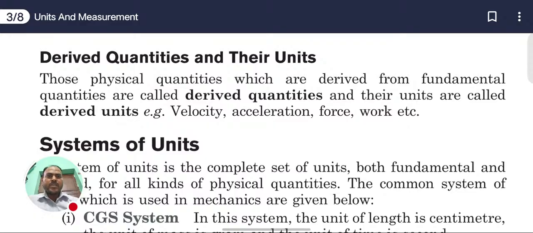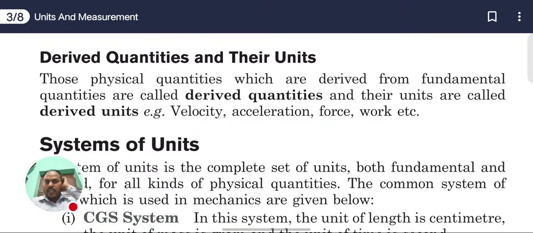The displacement SI unit is the meter, and time is measured in seconds. So the velocity SI unit is meter per second.